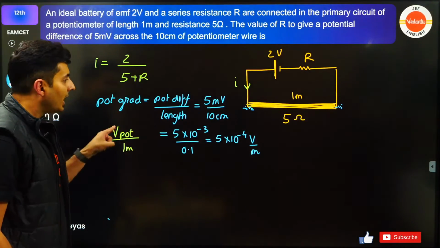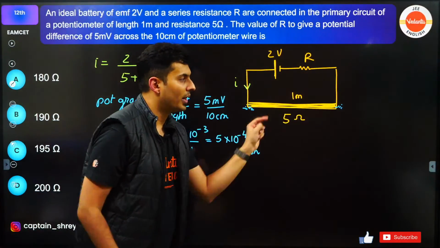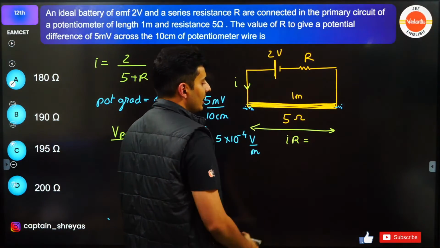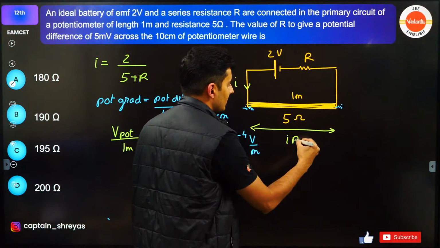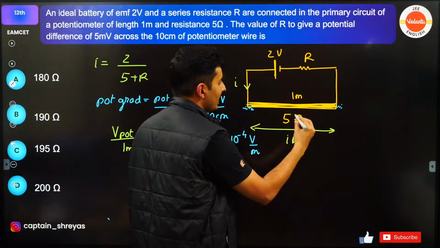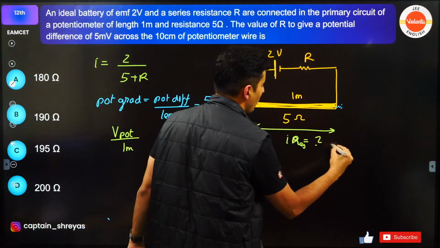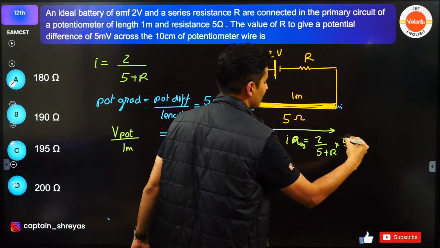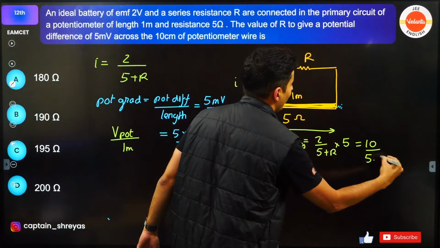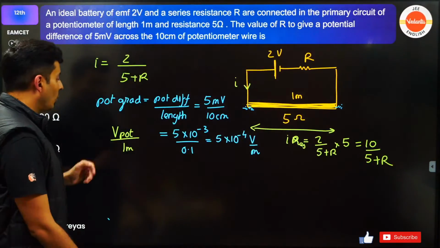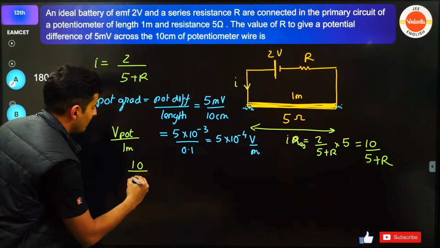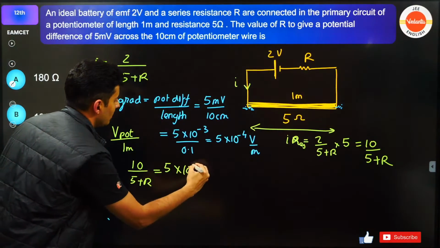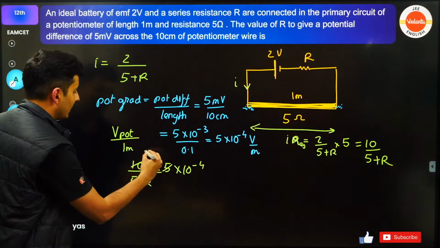Now what is the voltage across these 2 points? It is IR. Current is 2 by 5 plus R, into the resistance, which is 5. So it will be 10 by 5 plus R. Use that over here. 10 by 5 plus R will be nothing but 5 into 10 to the power minus 4. So 5 goes with 10 2 times.